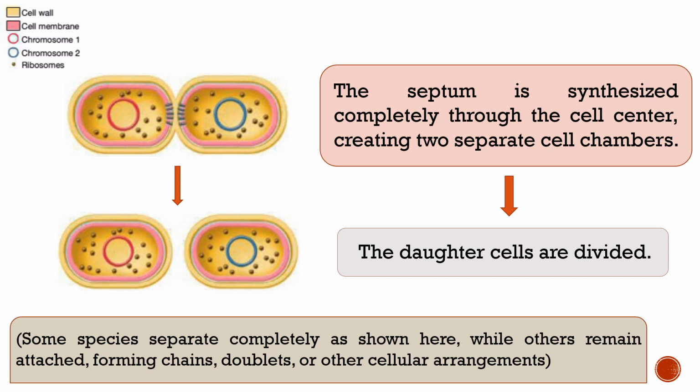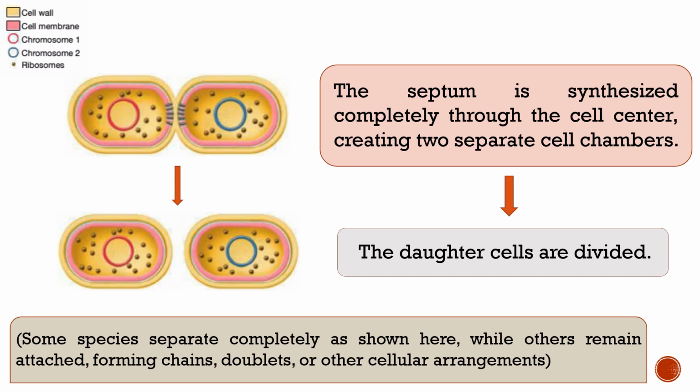The cytoplasmic membrane and the mesosome are attached to each other, so while the cytoplasmic membrane is synthesized, the mesosome is also synthesized. The next step is the inward growth of the cell wall to form a septum that ultimately splits to allow separation of the two daughter cells.